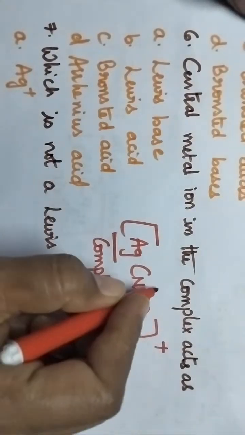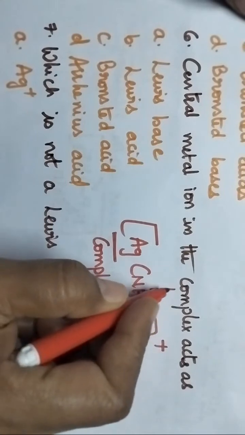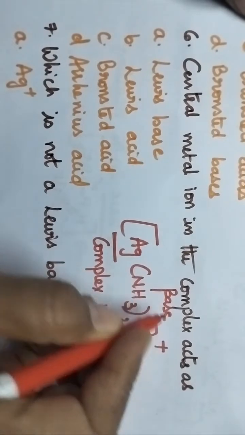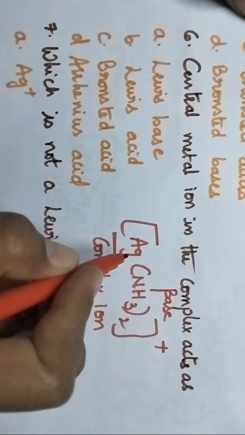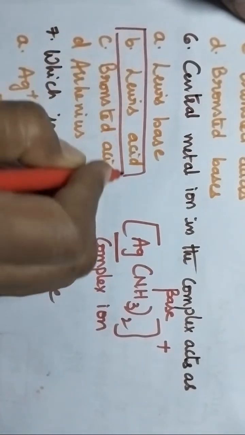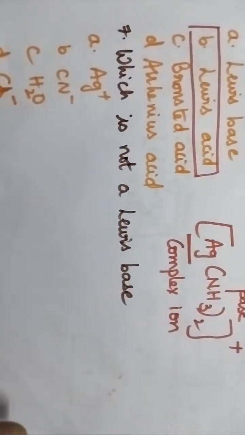Abhilash. Very good. So, undoubtedly, ammonia is a Lewis base. And hence, the central metal atom will act as a Lewis acid. So, option B is the right answer. Very good. Moving to the seventh question, which is not a Lewis base? Be careful while answering. Which is not a Lewis base?